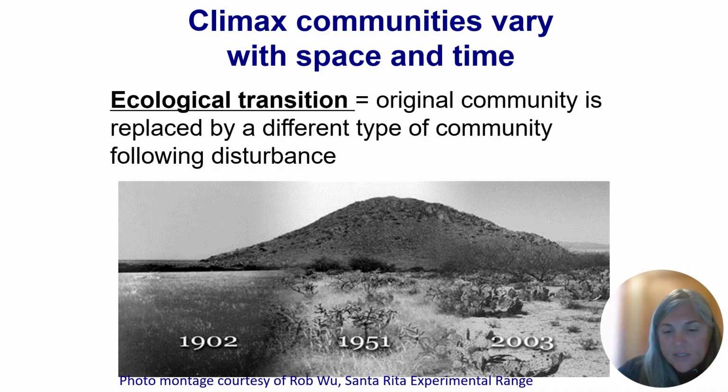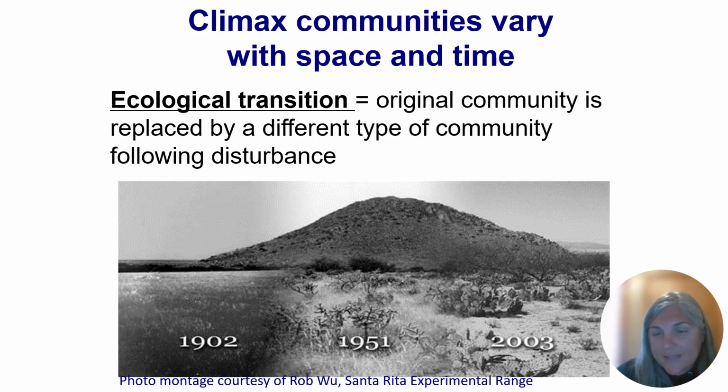It's a little hard to see, but up here, these are mesquite shrubs, and these are paired photos from the same region. In 1900, we had this desert grassland system. We start to see a transition, and in the early 2000s, we see shrubs, a lot more cacti, and a lot more bare ground. Early on, when they started noticing this, a lot of research was put into trying to come up with the best stocking rates, how many cows per unit area for how long, to help minimize the negative impact.